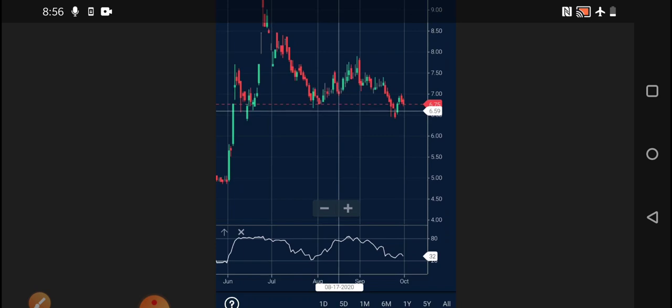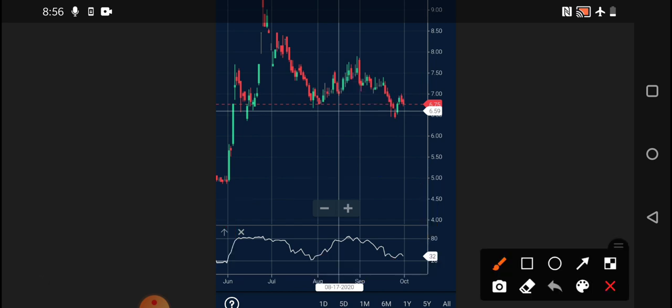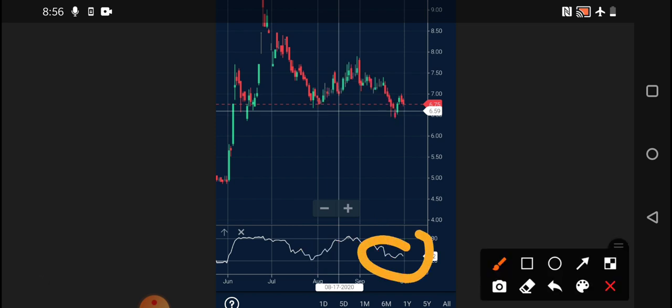As we discussed the concept of money flow index, this is the money flow index. You can go to the indicator section and type money flow index there, and that indicator will automatically be put onto your charts. From there you can see this bottom level that we discussed, the 30 level, and this upper one is 70 or 80, whichever we can take. Whenever it touches the bottom, you can see a pullback happens, and the share price also goes up again. When it comes down, even the share comes down. Clearly you can see the stock is also approaching the oversold region again. That is what I discussed in the previous slides. Whenever it approaches the oversold region, a pullback happens again.